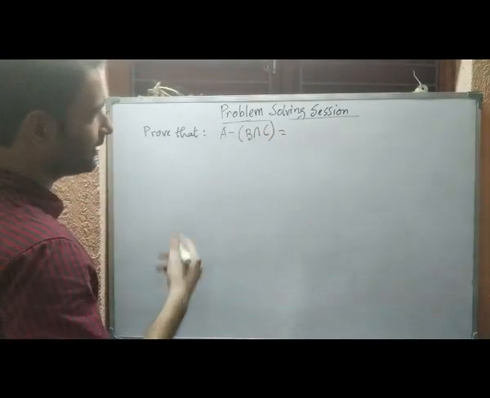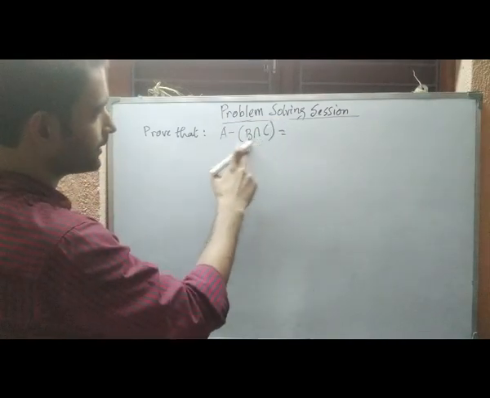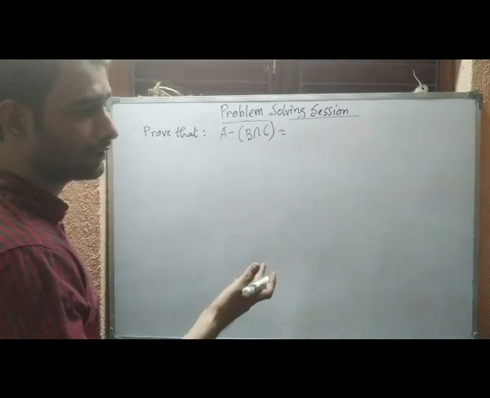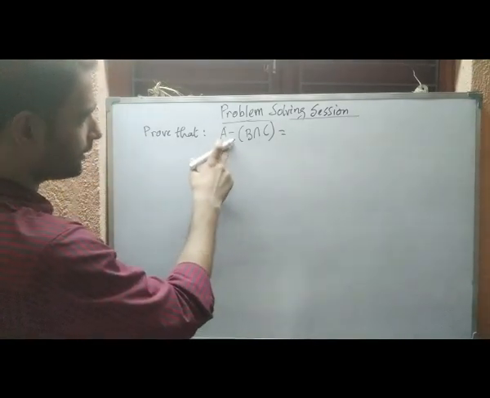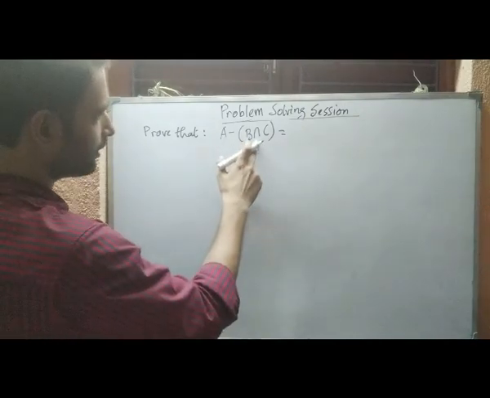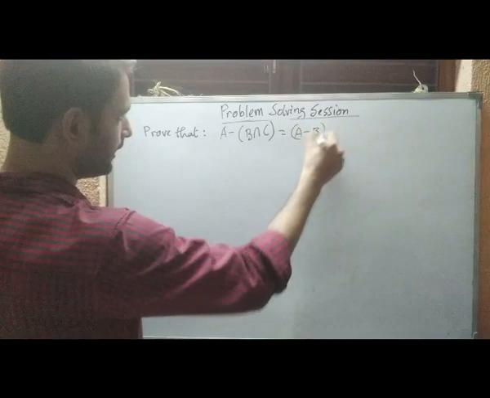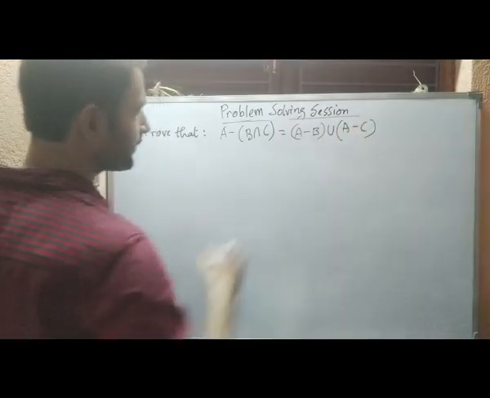Since there should be a complement, this intersection will become union, and after the distributive formula, the distribution of difference over intersection will become union here. So we can write it like this: A difference B union A difference C.